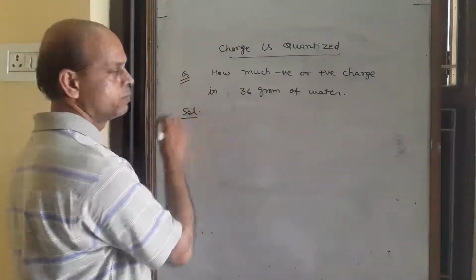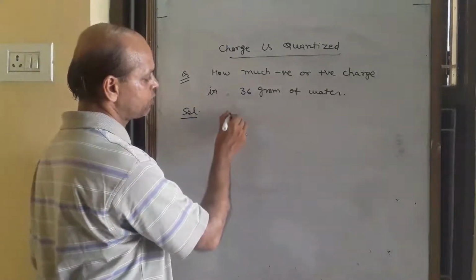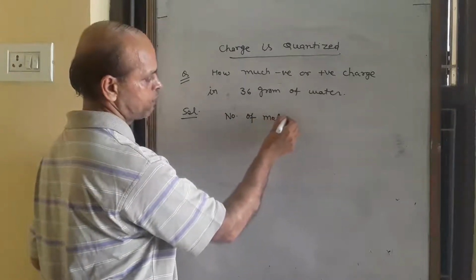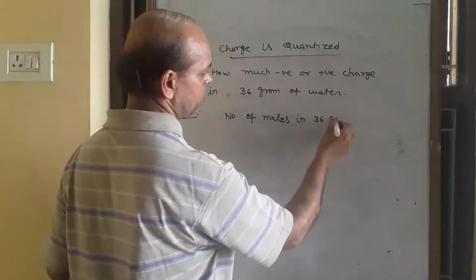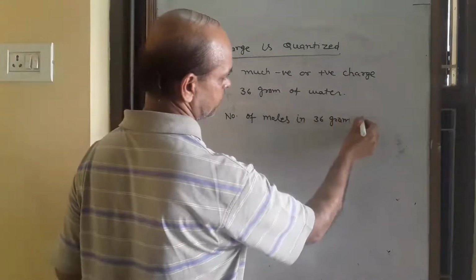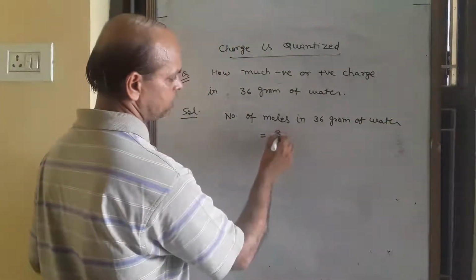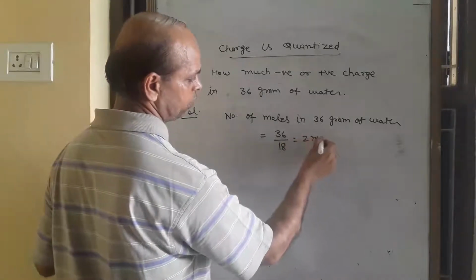Easy solution. First of all, you calculate the number of moles in 36 gram of water. So 36 upon 18, so 2 moles.